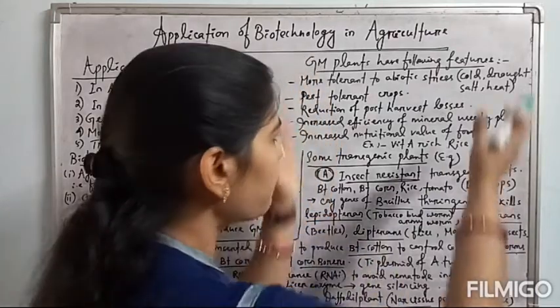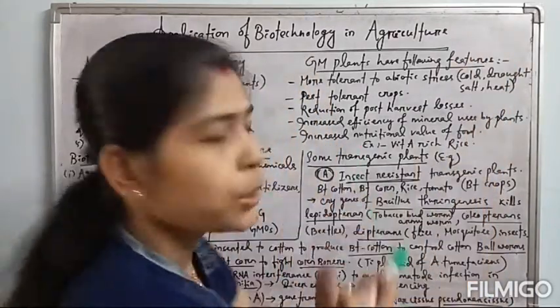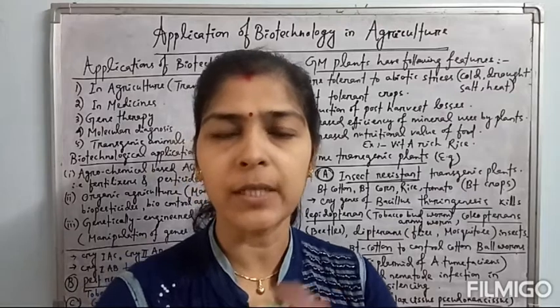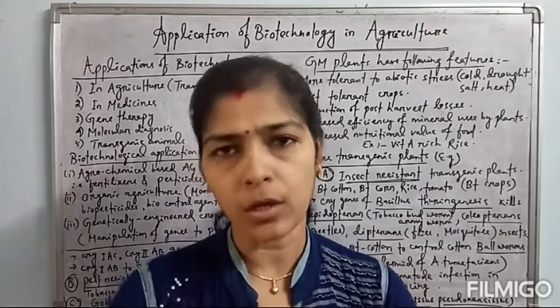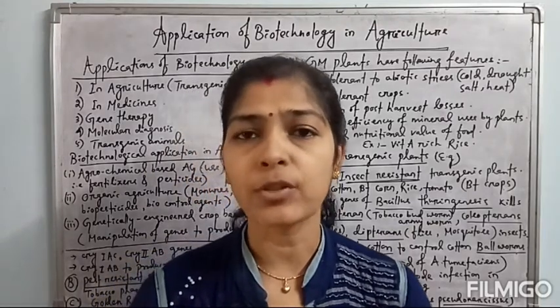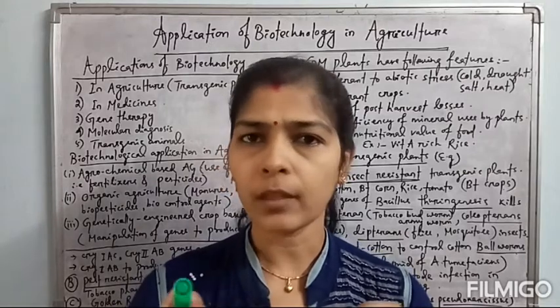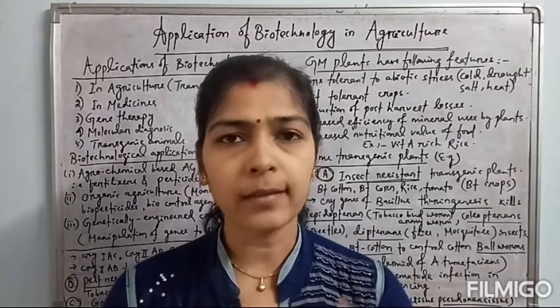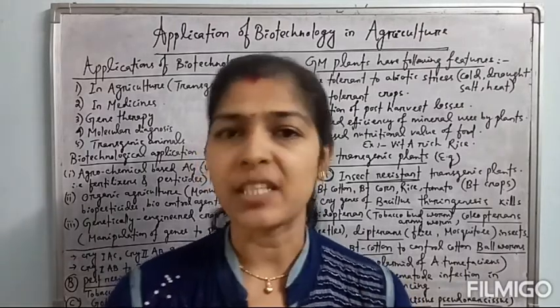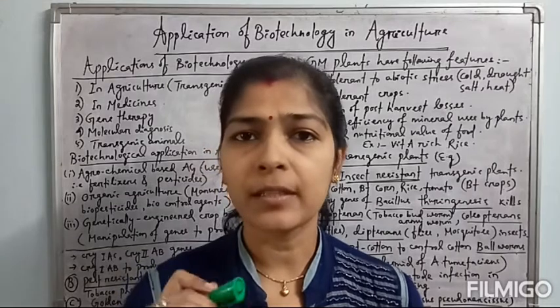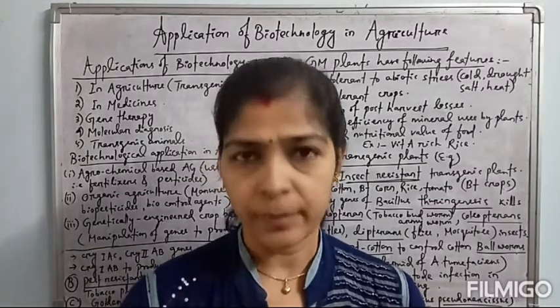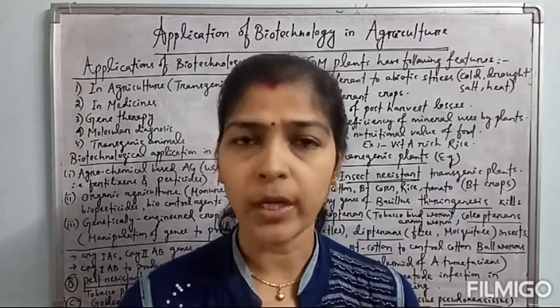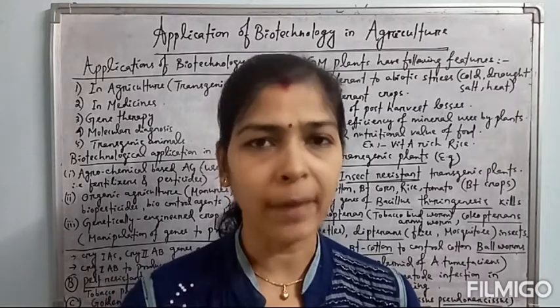Okay, so this type of features can be brought into the plants due to transgenesis by the insertion of a particular desired gene. And how is it done? Already in the last class we have discussed Agrobacterium tumefaciens. Agrobacterium tumefaciens is a bacterium which generally infects the plants, and this bacterium has the TI plasmid. This TI plasmid has the tDNA or tumor inducing gene, okay, which normally causes tumor in the plant cells.